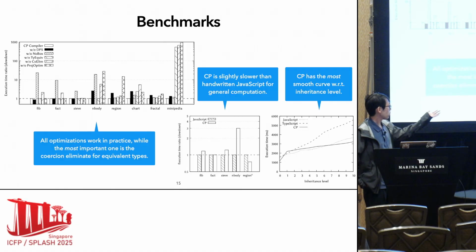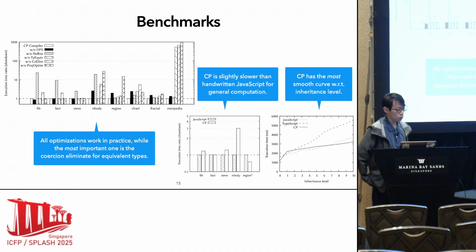The slowest is 3 times, and most are around 1.1 or 2 times slower. The exciting thing here is CP has the most smooth curve with regard to the inheritance level in the Richards example. And it means that our inheritance model is very efficient.